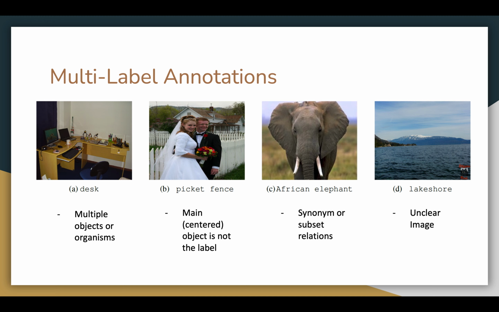a larger class, and the said larger class label will be added into each respective label set. Lastly, we'll have the unclear images. Some images are simply so unclear that even a human tester cannot accurately detect the label. An example is the 3D picture showing a shore, where it is unclear whether it's a seashore or a lakeshore.